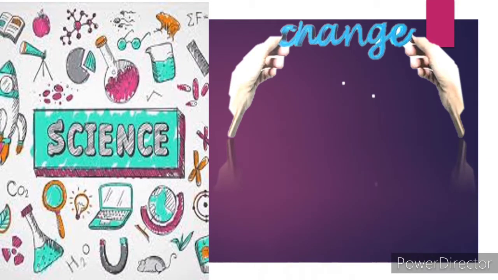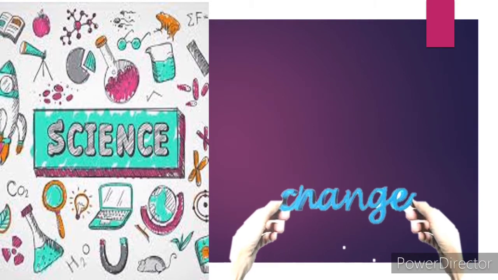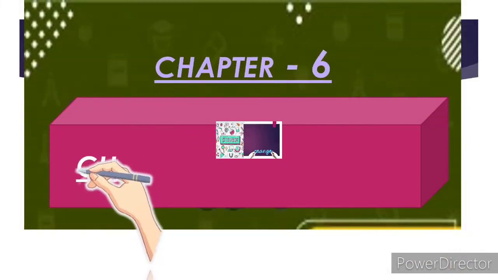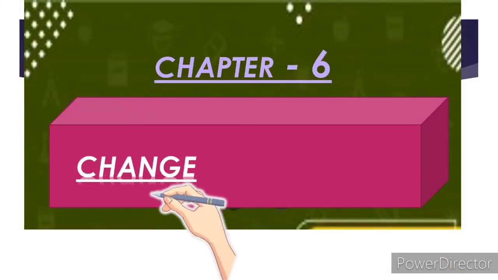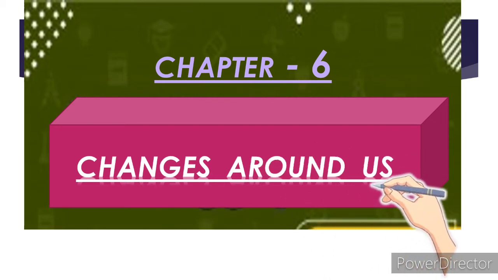Today is a science class. In today's class we will learn about changes. What kind of changes happen in our life, students? Today we will do chapter number 6, that is, the changes around us. Students, it is such an easy chapter. I assure you that you can understand this chapter if you watch this video till the end.